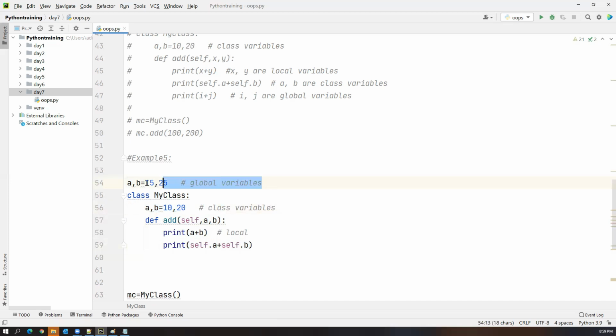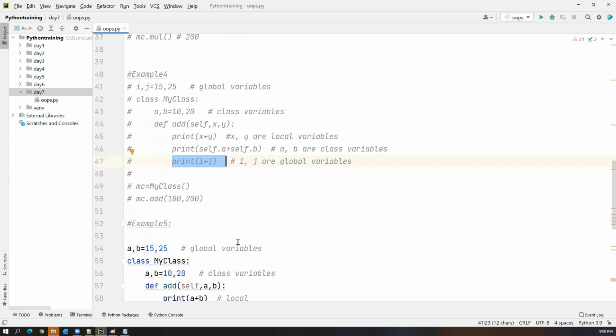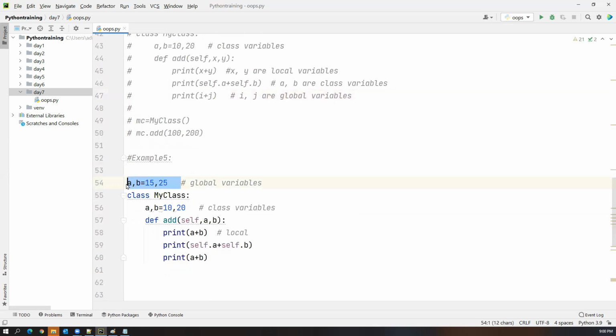Now, I want to access the global variables. Just like in the previous way, if I say print a comma b or a plus b, will it work or not? This will be considered as local variables, exactly the same as the previous statements. But in the previous examples, the case was different: x, y were local variables and i, j were global variables, so we could access i comma j directly. But this time, A, B are the global variables and A, B are also local variables. When I say A plus B directly, it is considered as local variables.